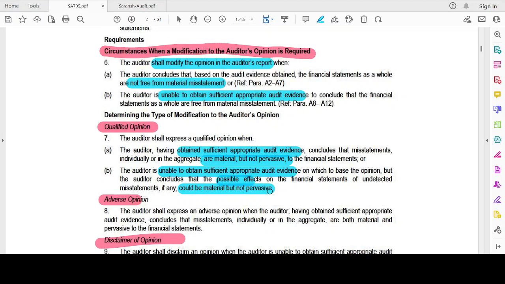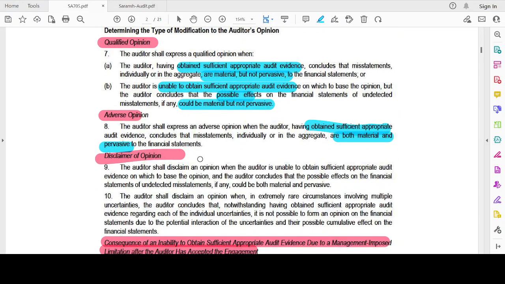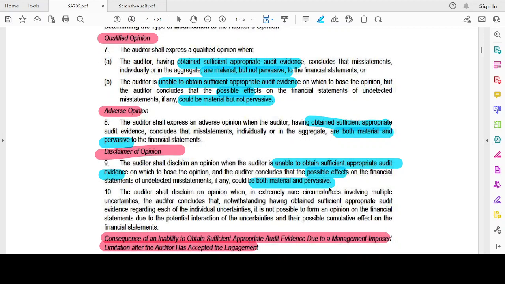Adverse opinion is where he has obtained sufficient appropriate audit evidence and he concludes the effect of the misstatement is both material and pervasive. Disclaimer is when, unable to obtain sufficient appropriate audit evidence on which to base his opinion, the auditor concludes the possible effects are material and pervasive. Which means I have not obtained any audit evidence which could support an unmodified opinion. So I conclude that there could be a material misstatement which is also pervasive. That's when I will say I am disclaiming an opinion.